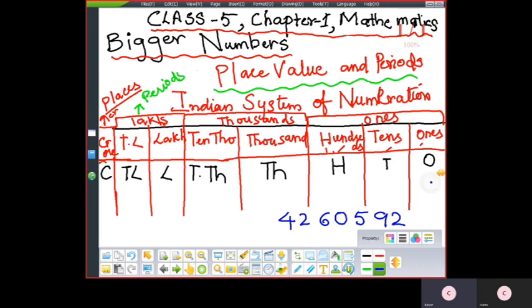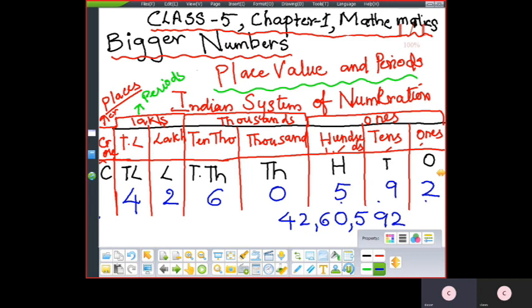So I am writing the number starting from the 1: 2, 9, 5, 0, 6, 2, 4. Now as per the places, you will spell the number. Period 1, 2, 3 are in one column. Then these 10,000 and 1,000 are in one column. So I have differentiated the numbers by the comma. Yes or no?